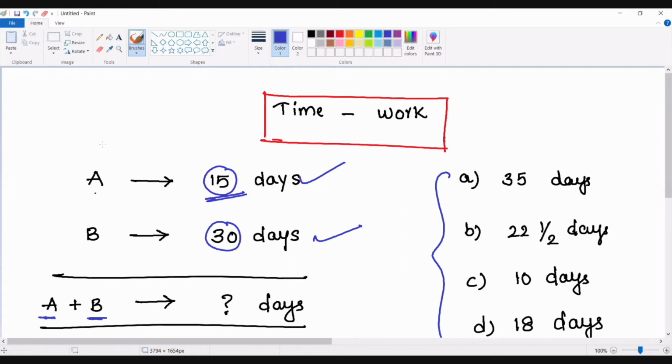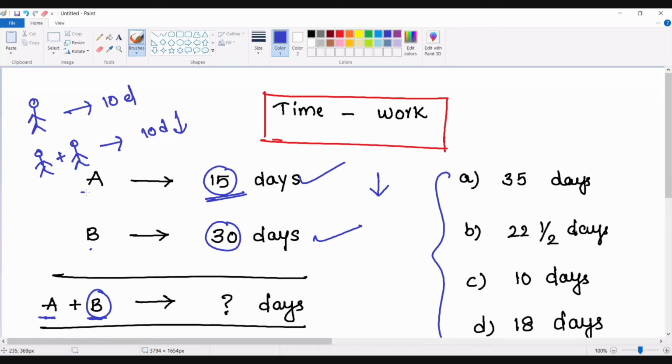So when A takes the support of B, he will definitely finish the task in less than 15 days of time, right? That's basic common sense, right? Previously I discussed that if a person can complete a task in 10 days and another person helps him, definitely he will take less than 10 days. The same point I'm using here.